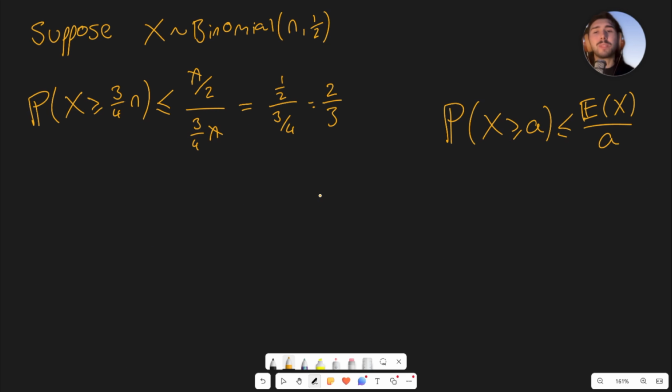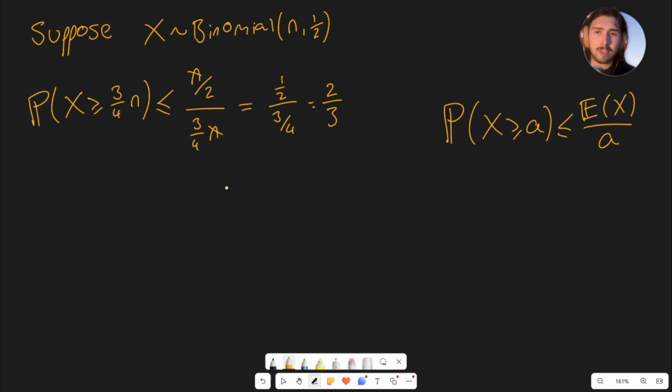Maybe you would guess that the probability that you toss a coin n times and get heads 75% of the time or more is less than 2/3. Obviously, it should probably be quite a lot less than a half, let alone 2/3. But that's an example of Markov's inequality and how you would use it.